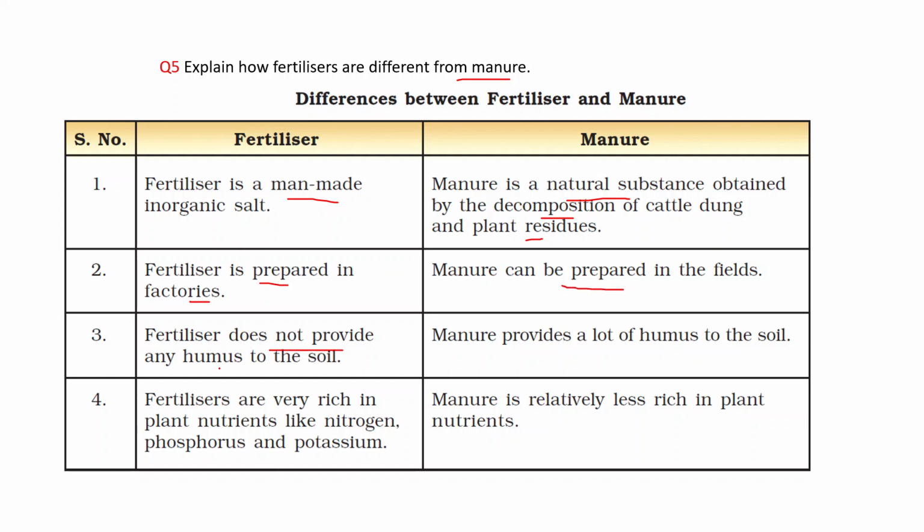Fertilizer does not provide any humus to the soil. Manure provides a lot of humus to the soil. Fertilizers are very rich in plant nutrients like nitrogen, phosphorus and potassium. Manure is relatively less rich in plant nutrients.